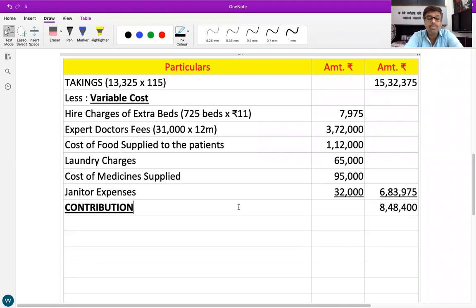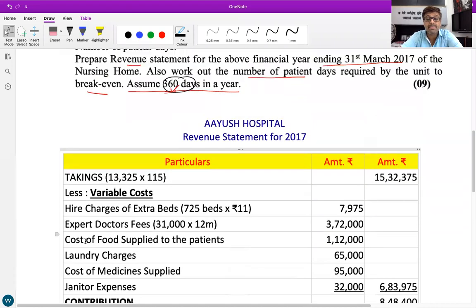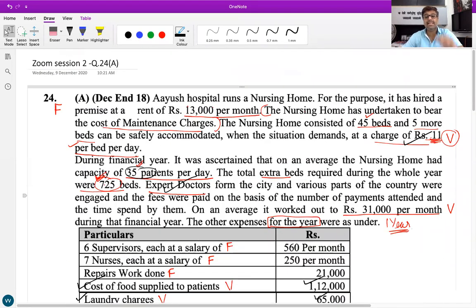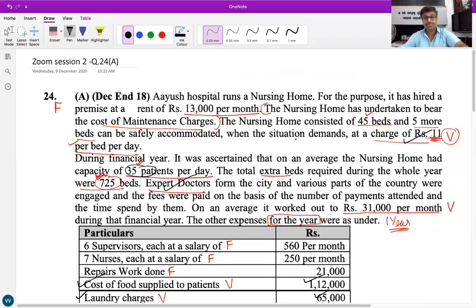What is this? Contribution. Then from contribution, what will be minus? Fixed cost. All the items marked as F. What is the first item to minus in fixed cost? Rent of premises, 13,000.